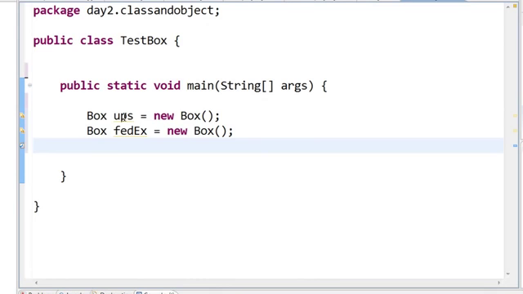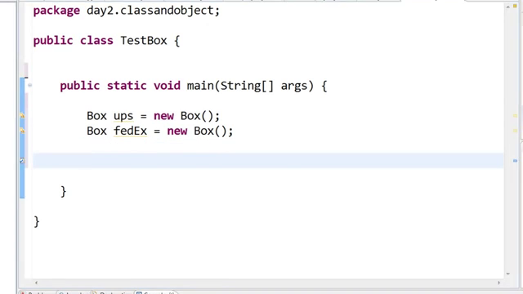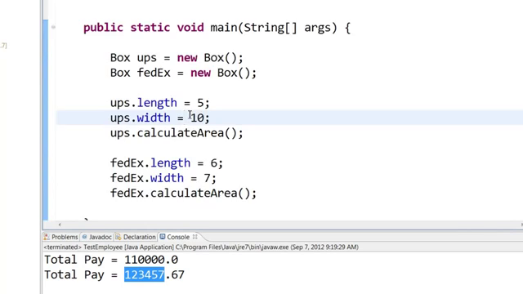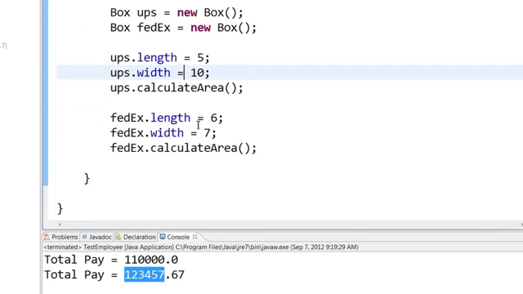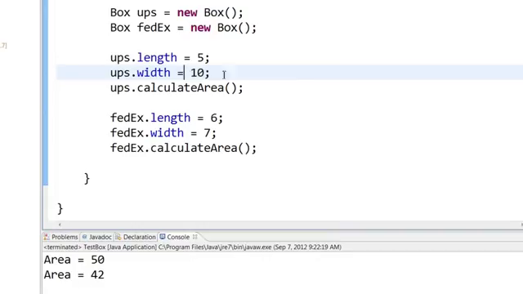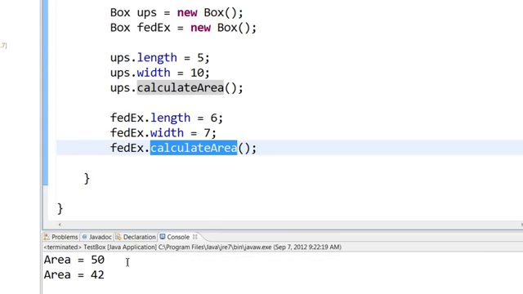I'm creating two objects of box, UPS and FedEx, and I'm going to assign the length, width, and call the calculate area method. So when you run this main method in the box class, right click, run as Java application, you will see that the area is 50 for this UPS and area is 42 for this FedEx.